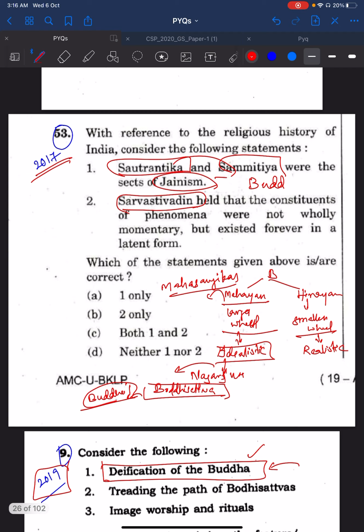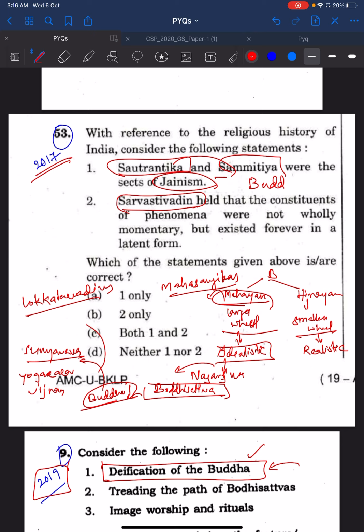And also, there are other schools related to this Mahayana sect, where Sunyavada is also related to Mahasangikas. Then Yogachara Vijnanavada is also related to the same school. Even Lokattaravadins are related to the same schools.